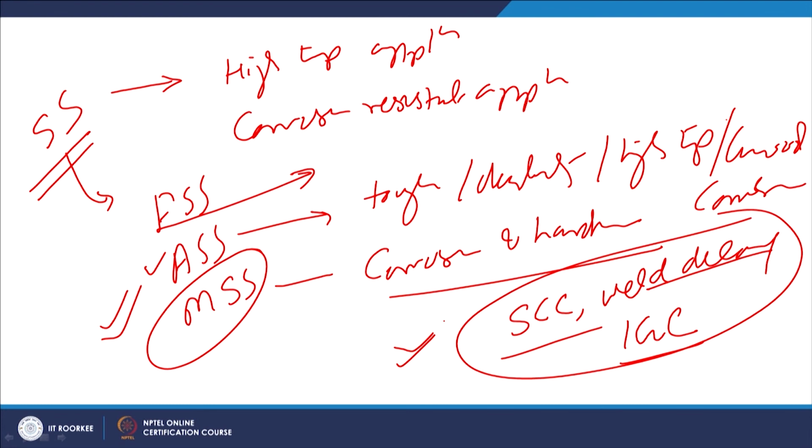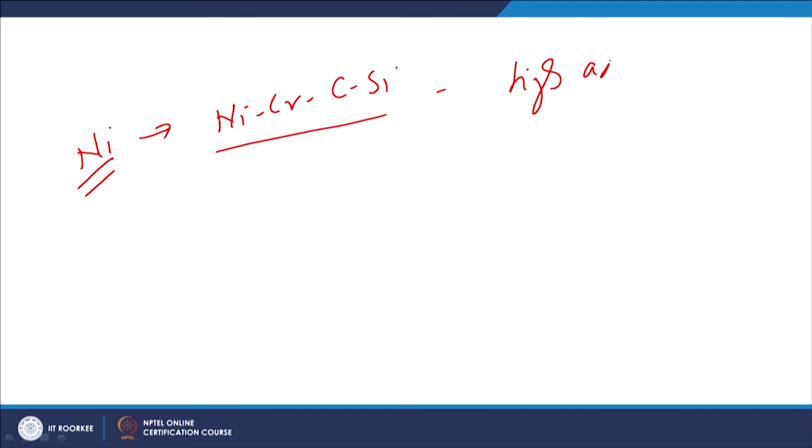Then we have another kind of metal systems, which are the nickel base systems. We have nickel, chromium, carbon, silicon. This is one system which is normally used for good adhesive wear resistance and high temperature oxidation resistance.